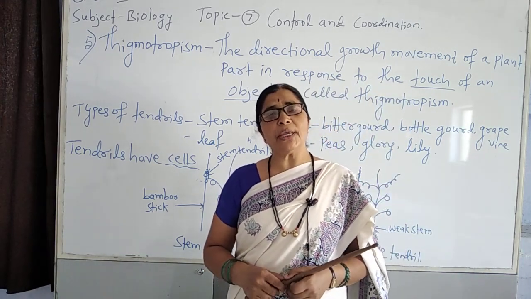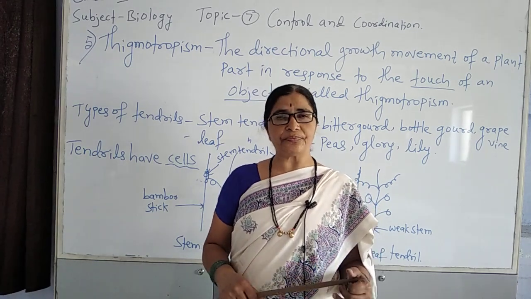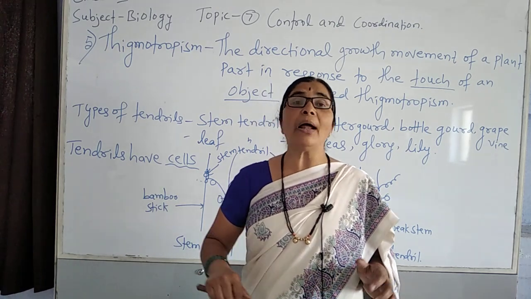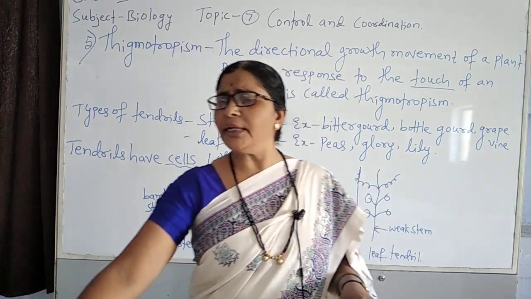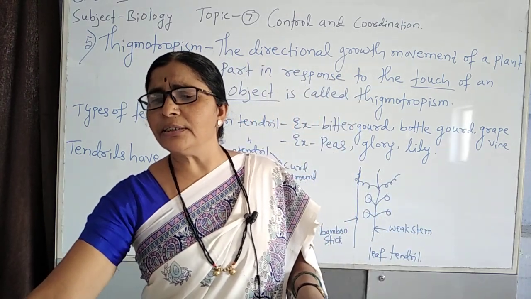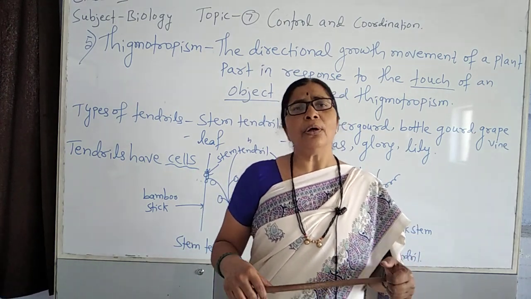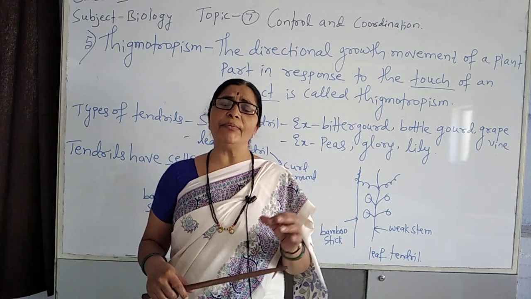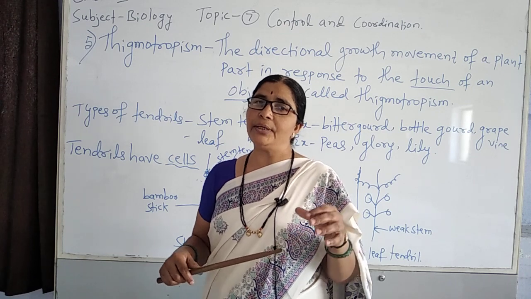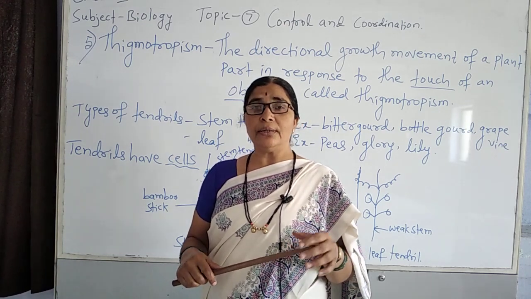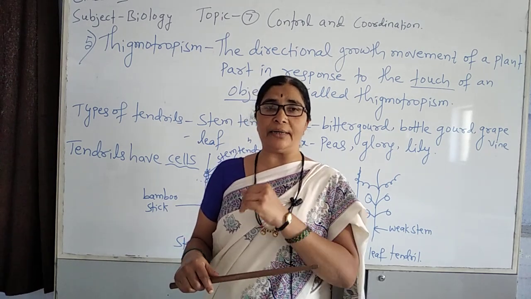Mainly in thigmotropism, we can see the plants which have a very weak stem. Mainly in the creepers and climbers, we can see this type of movement, that is thigmotropism. Creepers and climbers have very soft and weak stems. So they have a very good supportive part, that is in the form of tendrils.